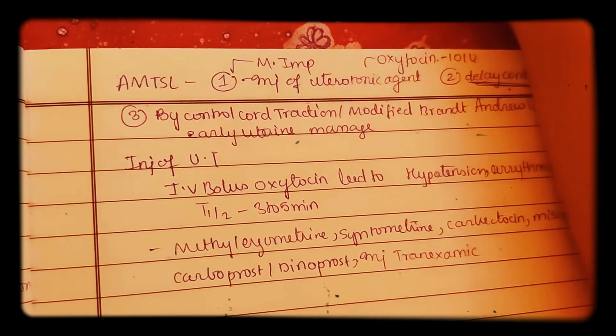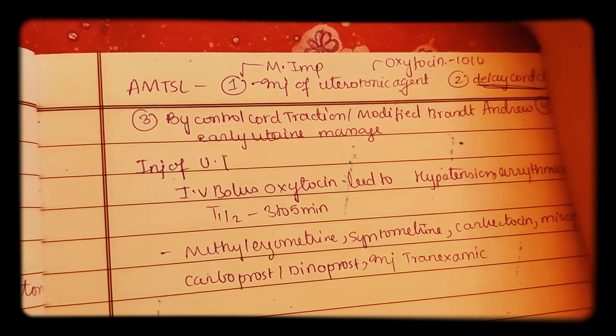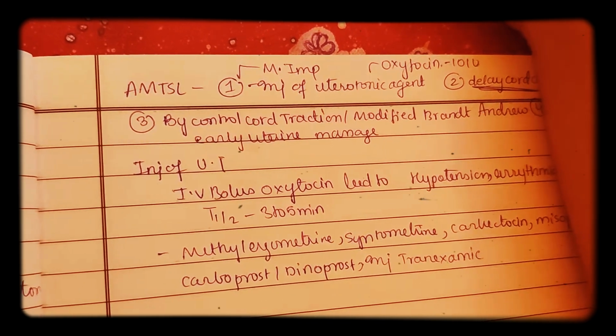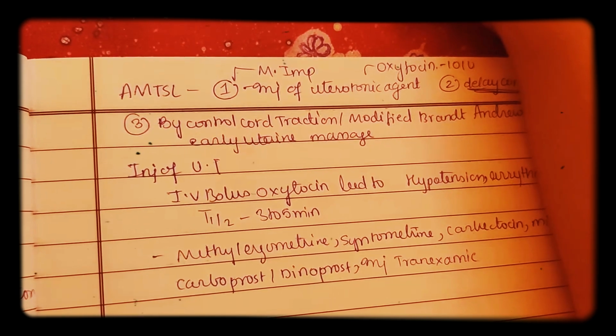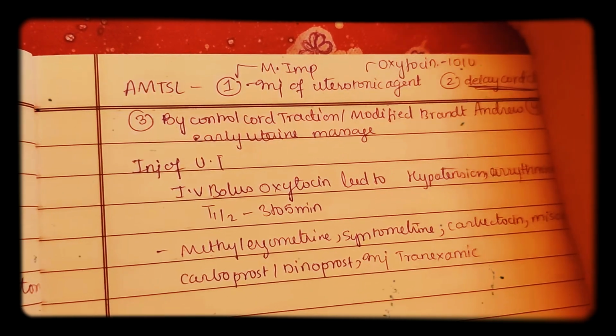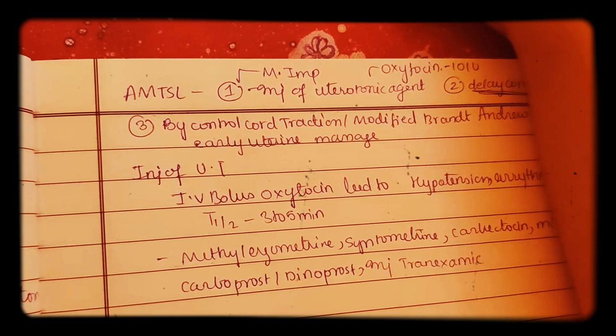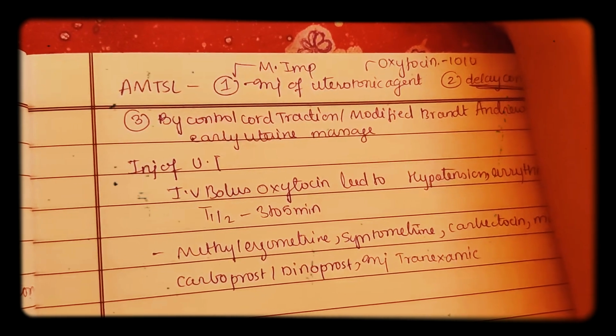So delivery of placenta by controlled cord traction or modified Brandt Andrews technique. Make sure that the placenta has separated before doing this step. Complication is uterine inversion. So intermittent assessment of uterine tone. Earlier this step used to be uterine massage.